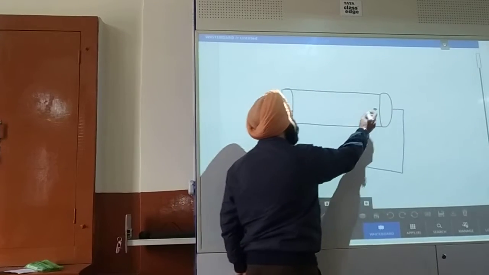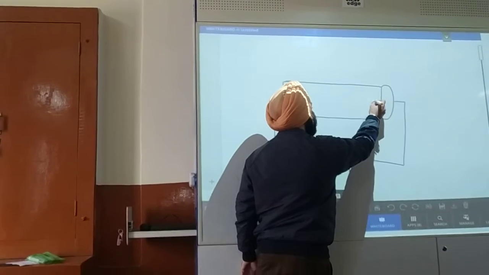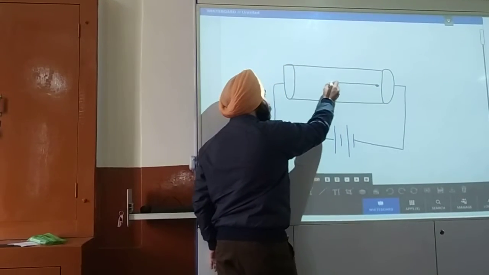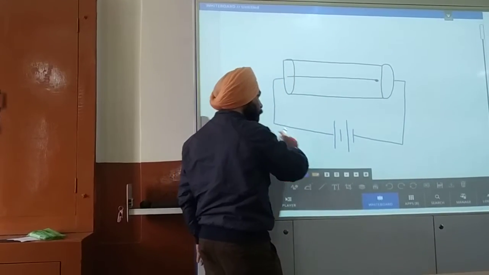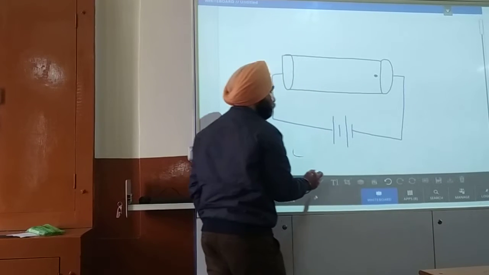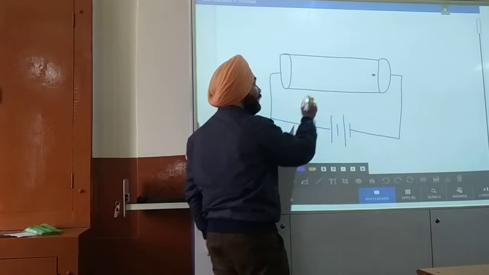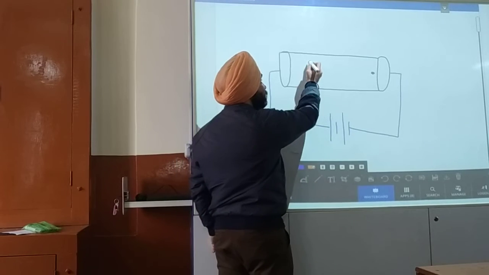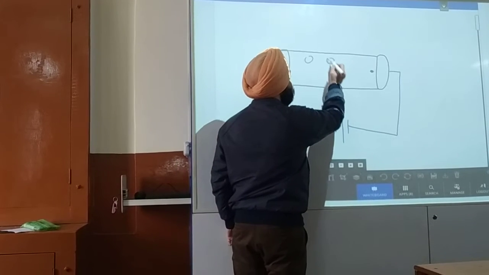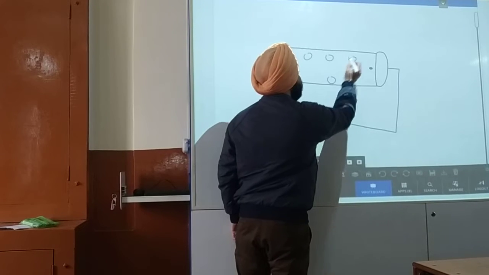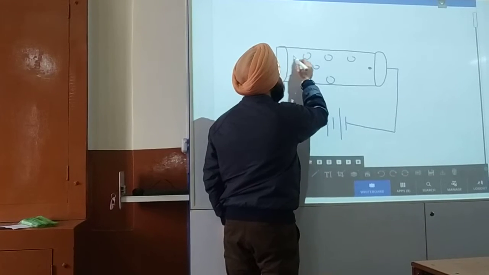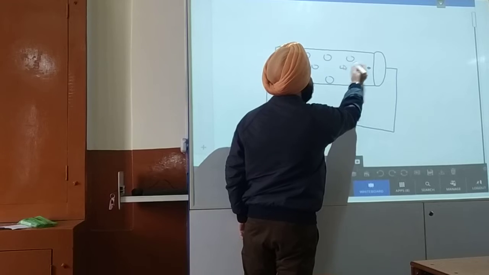But the flow is not a simple flow. It is not the case that electrons simply move in this direction and enter the positive terminal. Actually, a wire is not hollow. A wire has a large number of atoms. This is one of the atoms. There are electrons in the wire. There are ions in the wire. See, these are the ions, the atoms in the wire.